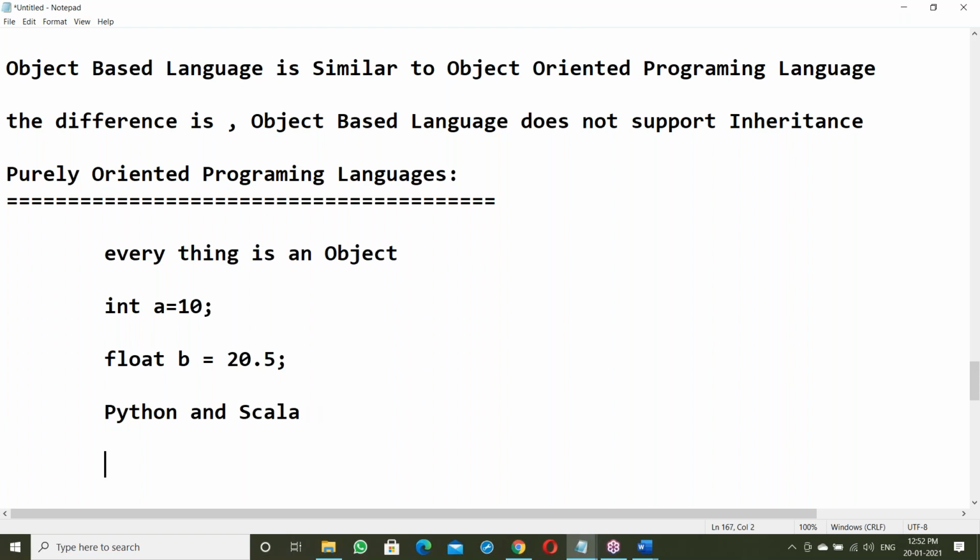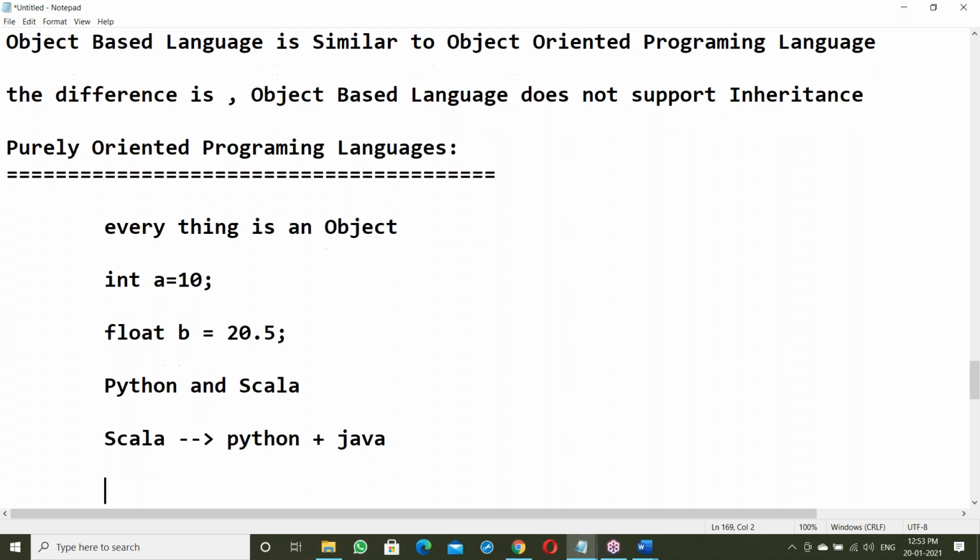Here, Scala. If you know Python and Java, it's Scala. Scala is equal to Python plus Java. Some features match with Python, some features match with Java. Scala supports both Python features as well as Java features.